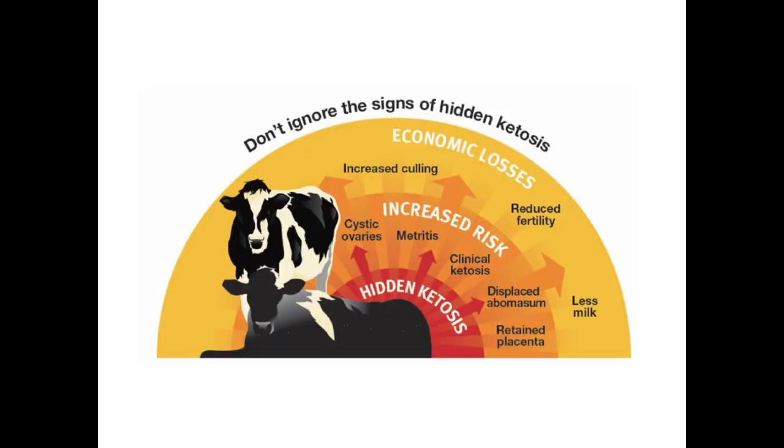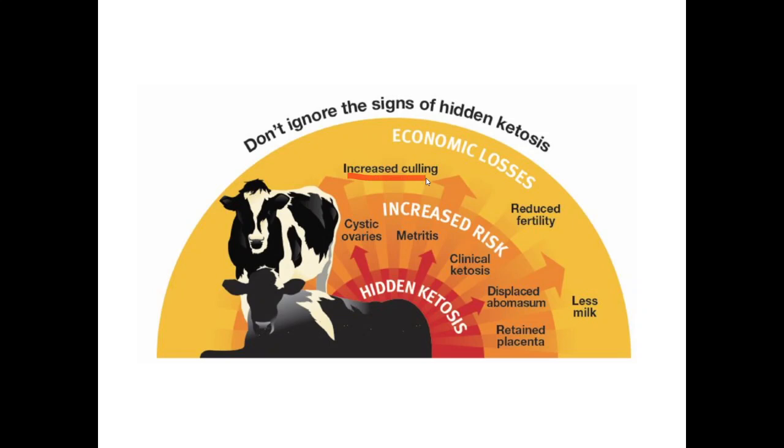Likewise, the high production animals develop ketosis. Don't ignore the hidden side of ketosis, in which the hidden causes can be cystic ovary, metritis, clinical ketosis, displacement of abomasum, retained placenta. What happens? In ketosis, sometimes the feeding energy requirement is not met. At other times, there is a secondary ketosis in which cystic ovary, metritis, or abomasum displacement cause the animal not to eat properly. If the animal is not eating properly, it may develop secondary ketosis, and this may